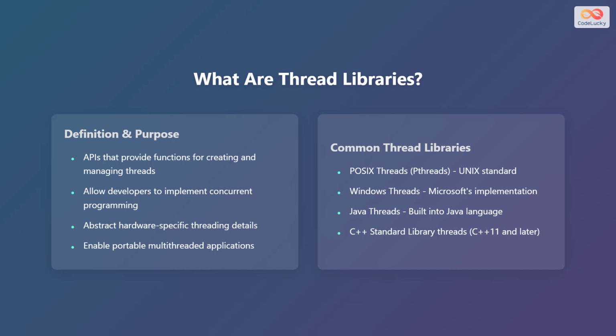Now let's explore some common thread libraries. First, we have POSIX Threads or Pthreads, which is a widely adopted standard for Unix-like systems. Then we have Windows Threads, which is Microsoft's implementation for Windows operating systems. Java threads are built directly into the Java language. Finally, the C++ standard library offers its own thread support starting from C++11 and later versions.